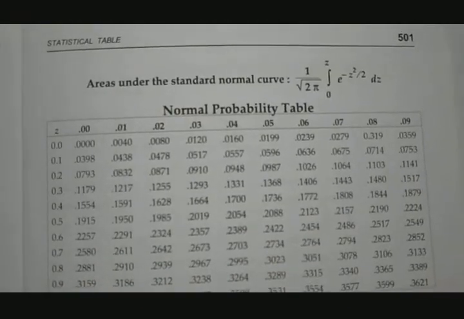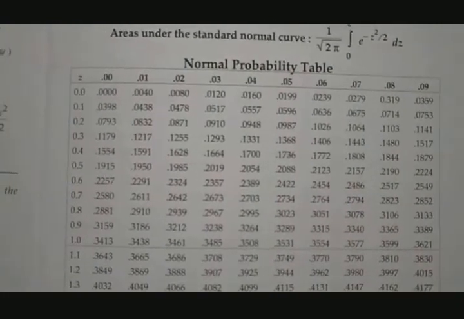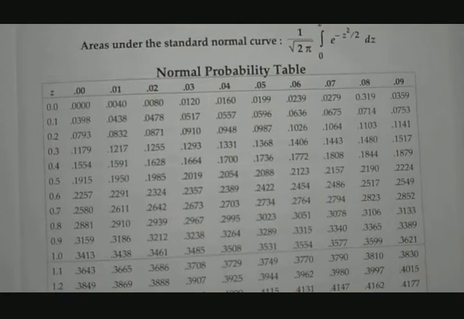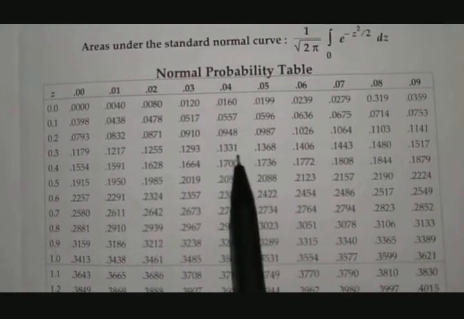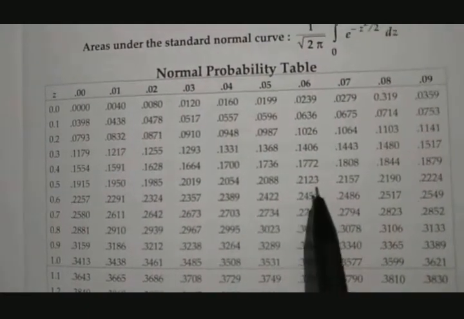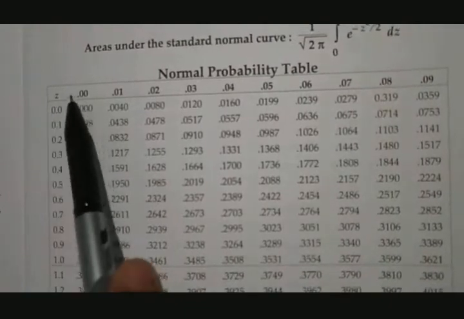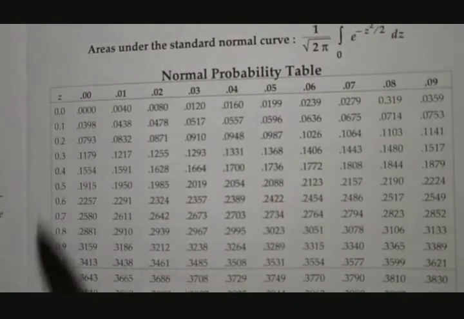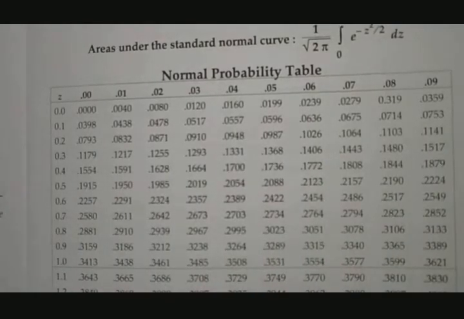Means when we want to calculate that value of phi of z, we need not go for integration. We have to follow this table. Then how to follow this table? How to read this table? You can see the vertical values and horizontal values.